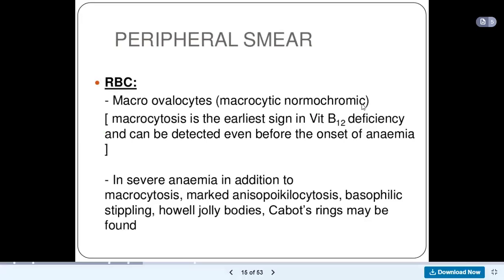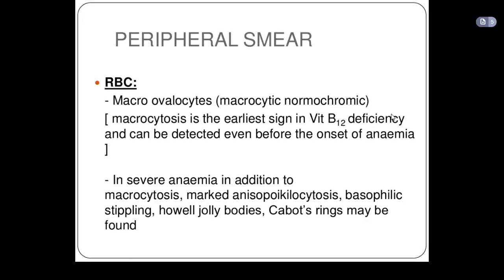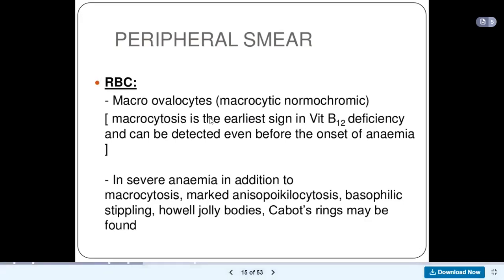So we have normochromic cells, but these cells will be bigger in size, macrocytosis, and macrocytosis is the earliest sign in vitamin B12 deficiency. So if you don't know anything about vitamin B12 deficiency, you must know that there is macrocytosis.